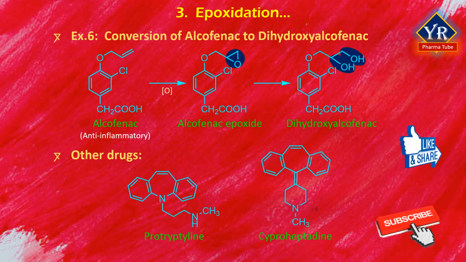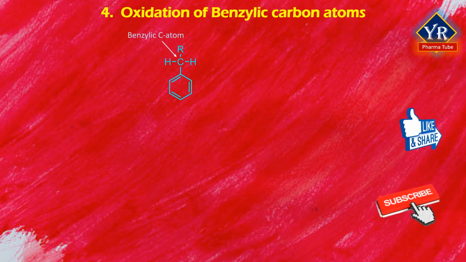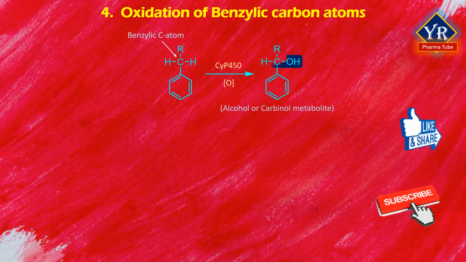Other drugs shown here which undergo olefinic oxidation or epoxidation are protriptyline, an antidepressant drug, and cyproheptadine, an H1 antihistaminic agent. The next reaction is the oxidation of benzylic carbon atoms. Carbon atoms directly attached to aromatic rings are called benzylic carbons. These benzylic carbons undergo oxidation, forming the corresponding alcohol or carbonyl metabolite.